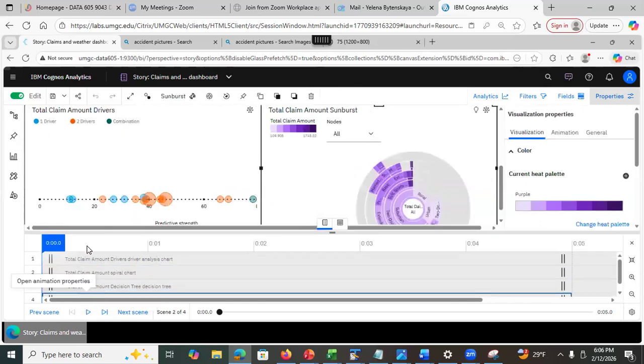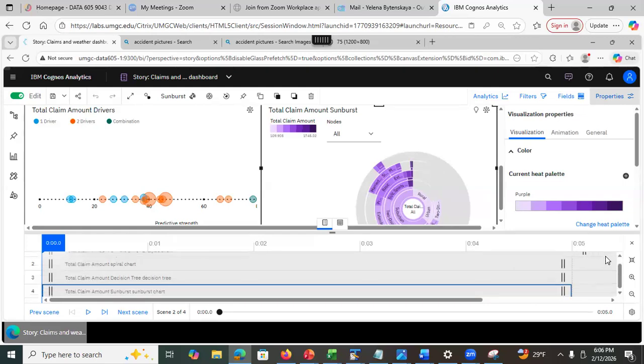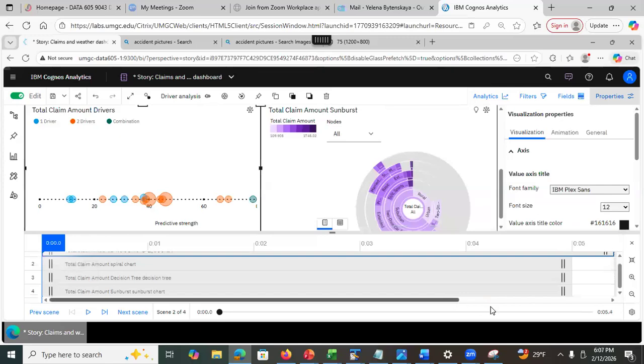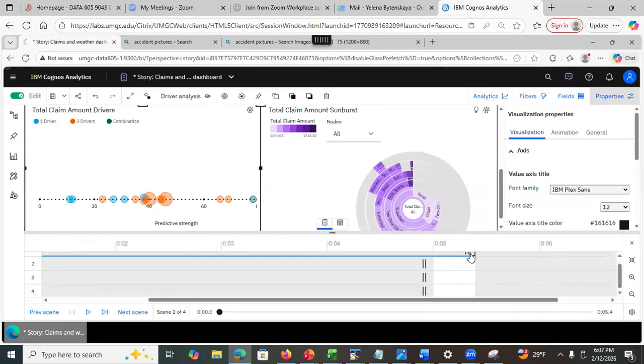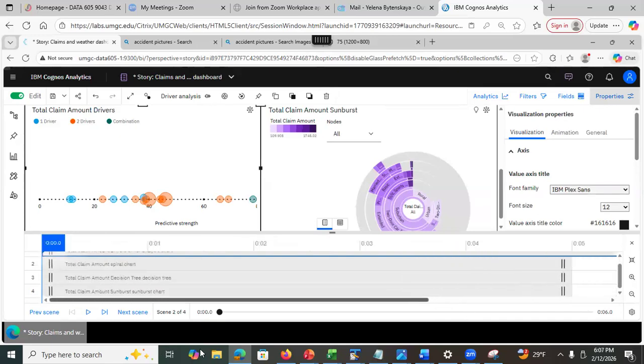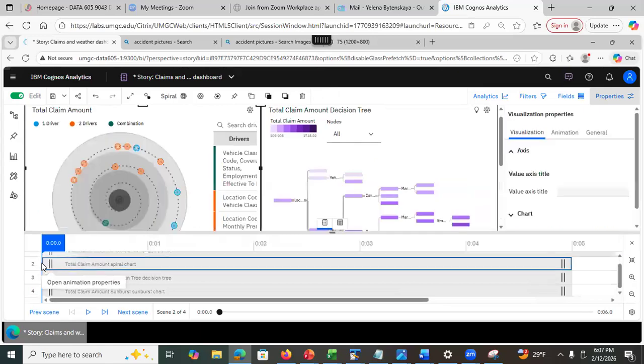This is a timeline. By default, the duration of the scene is 5 seconds, but we can change it just by dragging and dropping the edge. So see this, if I drag and drop this edge, I'm extending the scene duration. See that? Like, I want the first object to be visible from the beginning and for 6 seconds. So that's how I did it, right? Suppose that I want the second object to be visible after 2 seconds, right? So what I do is drag this edge here.